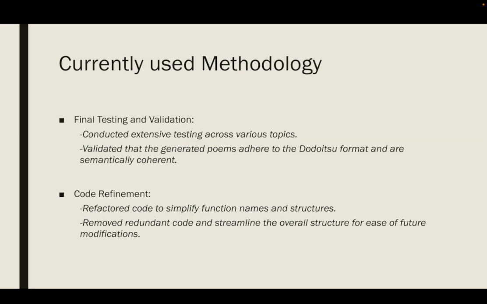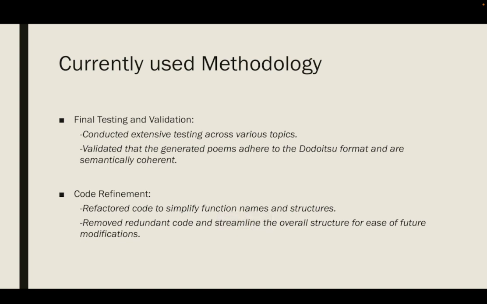Next comes final testing and validation. Before concluding the project, the system underwent extensive testing to validate its capabilities. The system was tested across multiple topics to ensure consistency and quality. It is crucial to ensure that the poems not only fit the Dodoitsu structure but also make thematic sense.